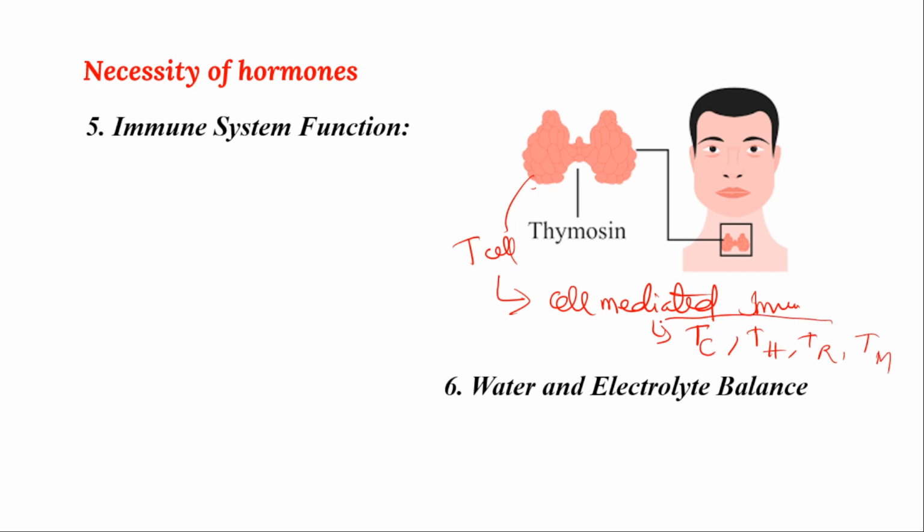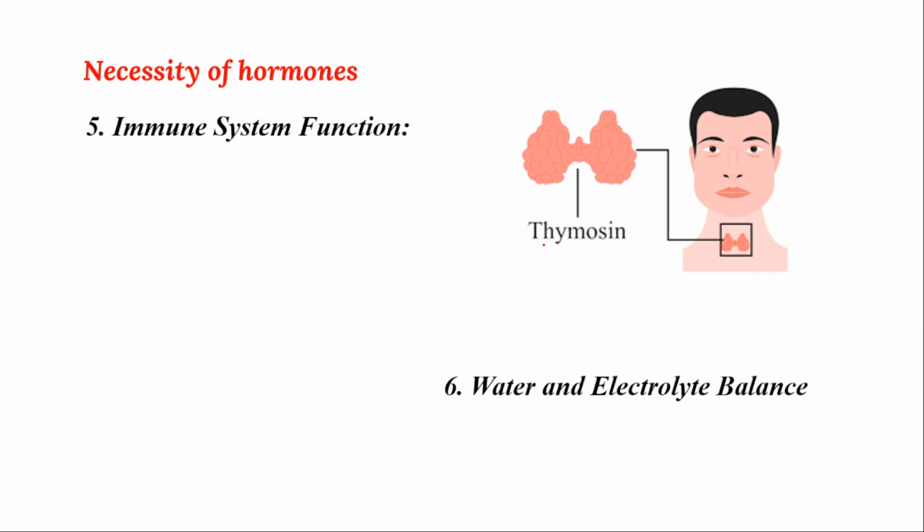These cells function properly if thymosin hormones are properly released. So that is the function of some hormones which mainly regulate the immune system. This is cell-mediated immunity. And the sixth one is water and electrolyte balance.